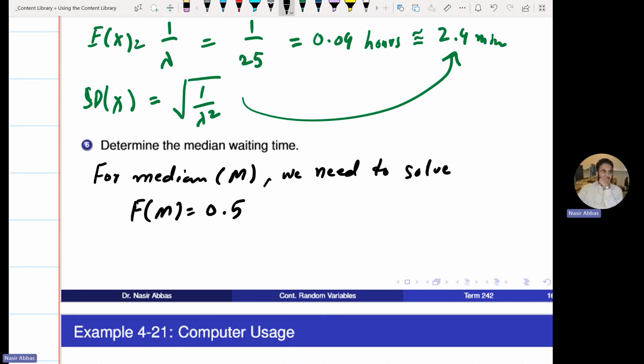So what is capital F of M? We are given the formula that capital F of X is 1 minus e to the power minus lambda x. This is given in the formula sheet again. So capital F of M is 1 minus e to the power minus 25 times M. And this is equal to 0.5. Can we solve this equation? One equation, one unknown, simple solution.